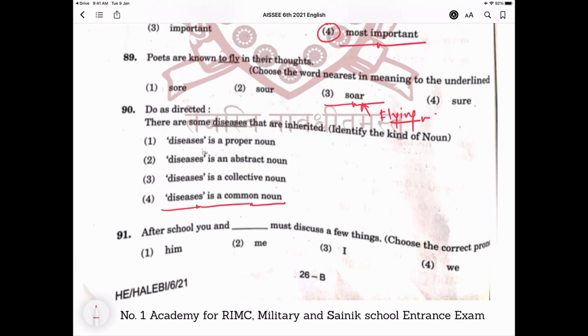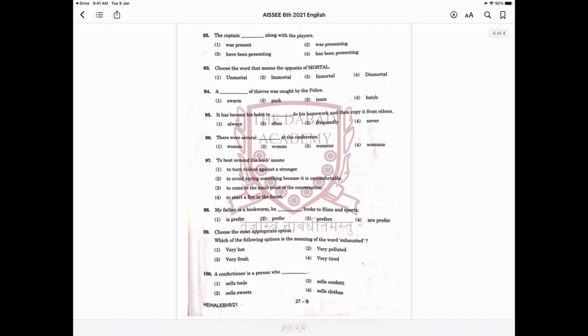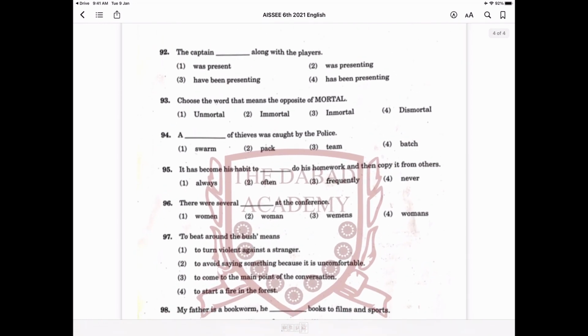In question number 91, after school you and dash must discuss a few things. This is incorrect, incorrect, this is correct. Option number 3 is correct. Moving on to question number 92, the captain dash along with the players. Was present, was presenting, no. Have been presenting, no. Has been presenting, no. So the correct answer is option number 1.